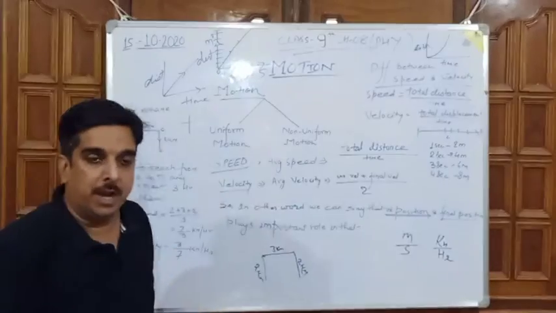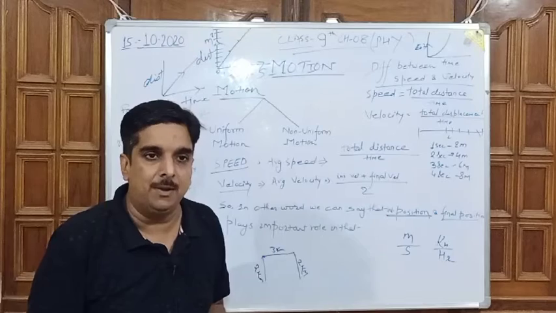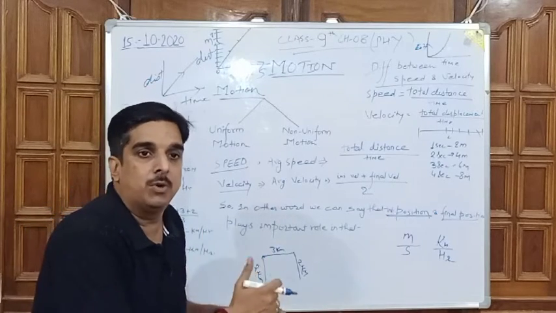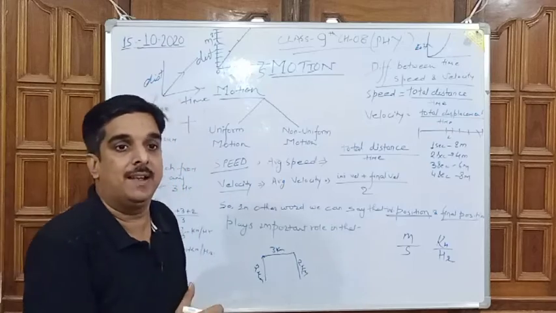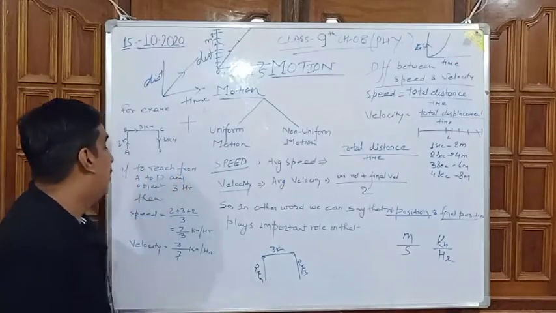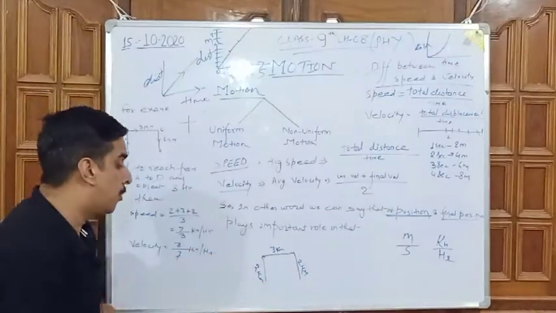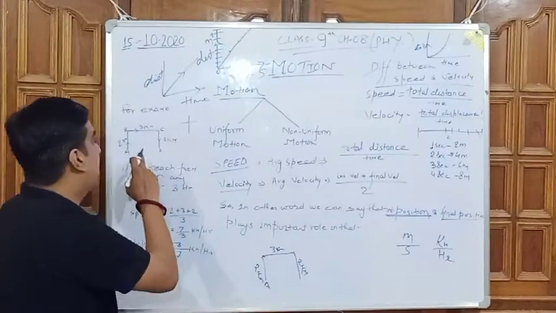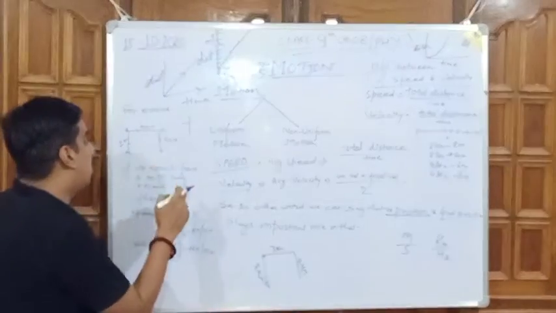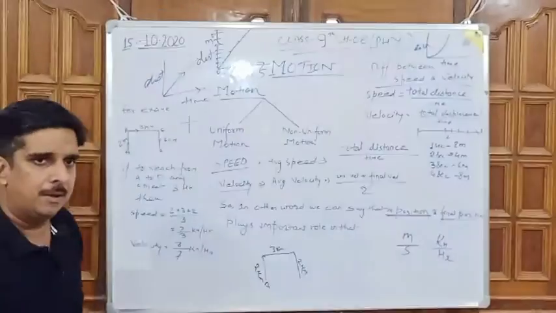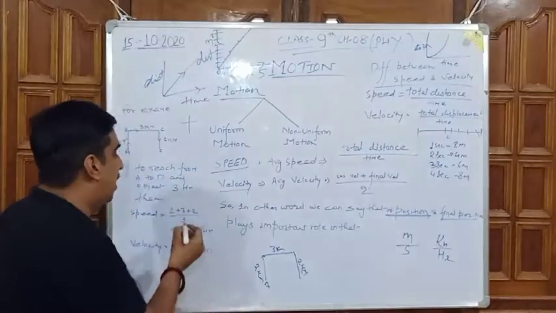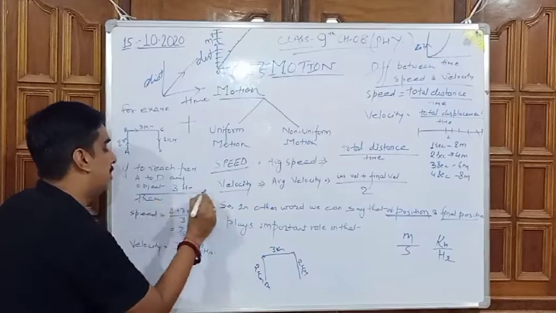Now, according to the question, if someone asks to find out the speed, and it is also mentioned that for the complete movement from A to B, B to C, C to D, the total time period is, imagine, 3 hours. Total time period is 3 hours.